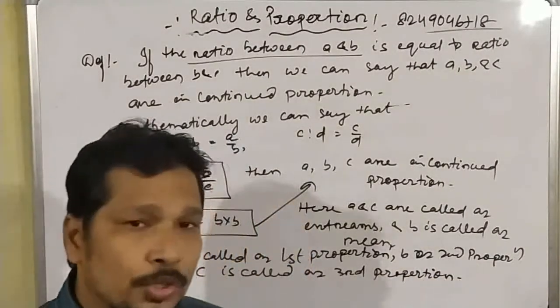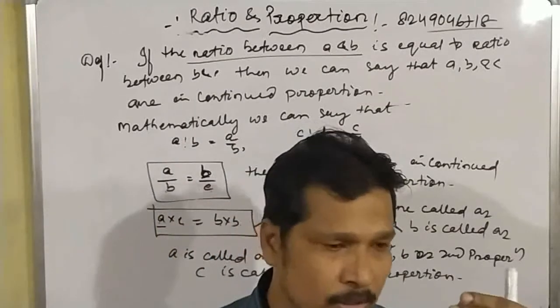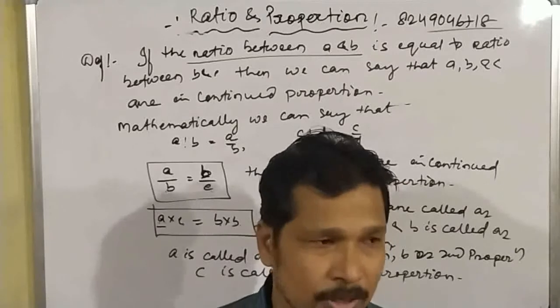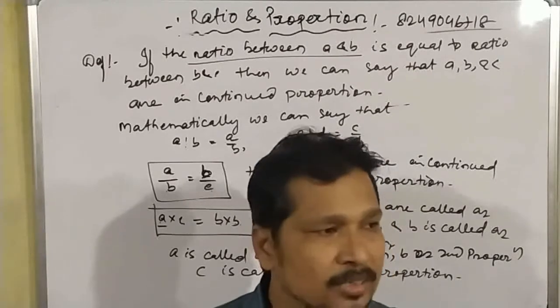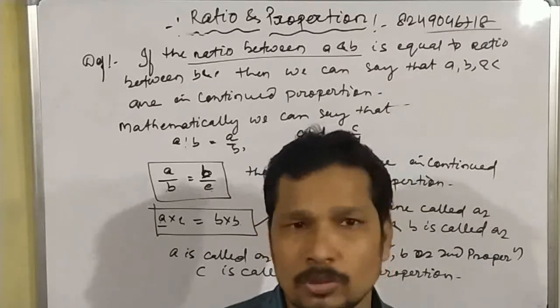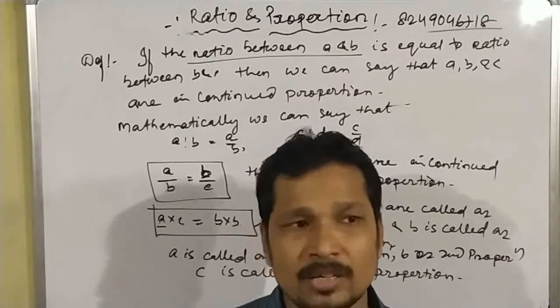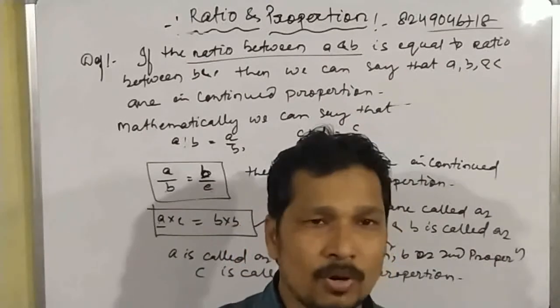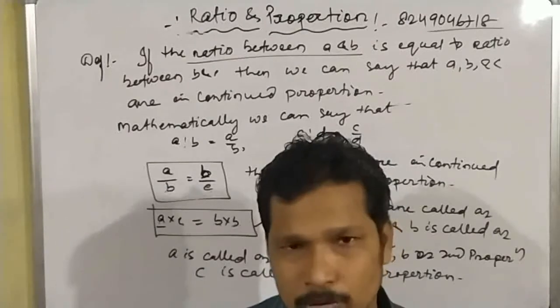Okay students, it is very important to know whether the numbers are in normal proportion or continued proportion. If 4 numbers are given, we have to check whether the numbers are in normal proportion or not. If only 3 numbers are given, then the question is asking whether the numbers are in continued proportion or not.